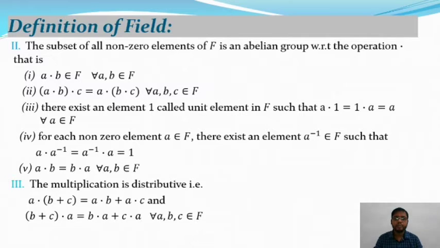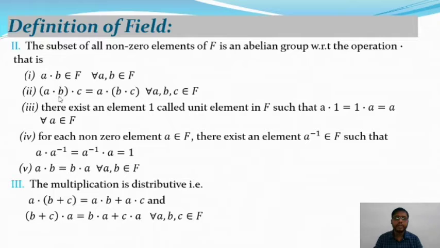Now move on to the second part of the definition of a field. The subset of all non-zero elements of F is an abelian group with respect to the operation multiplication. That is, a · b belongs to F for all a, b belonging to F. So this is the closure property with respect to multiplication.